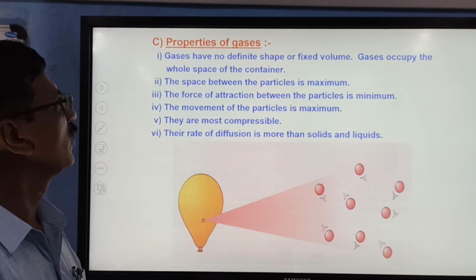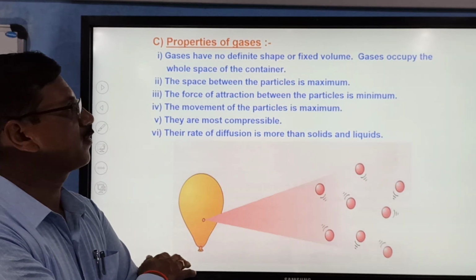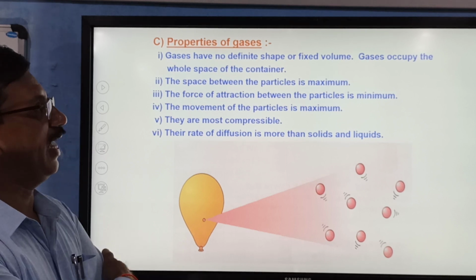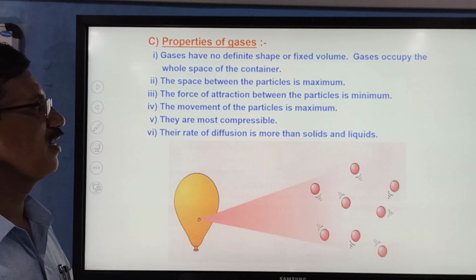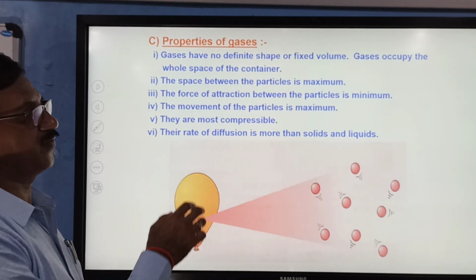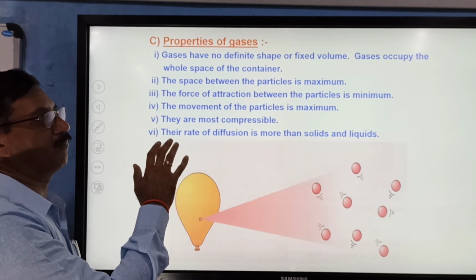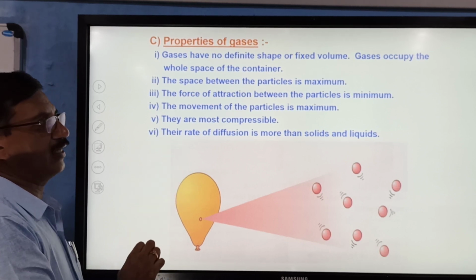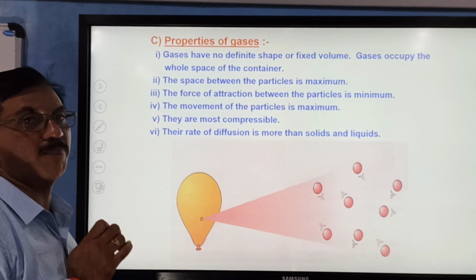Now coming to the gaseous state. Now gases have no definite shape and fixed volume. Gases occupy the whole space. And the space between the particle is maximum, and the force of attraction between the particle is minimum, and the movement of particle is maximum, and they are most compressible.